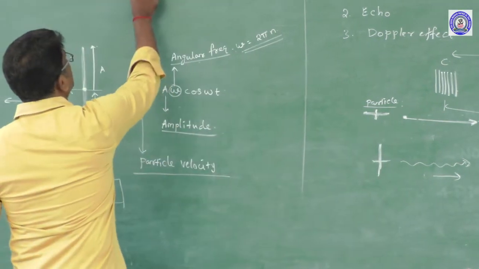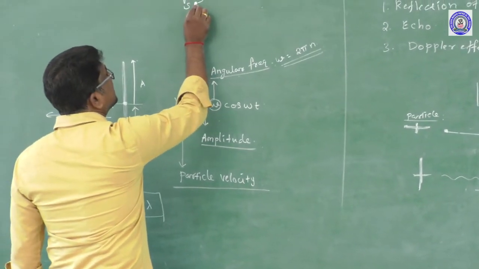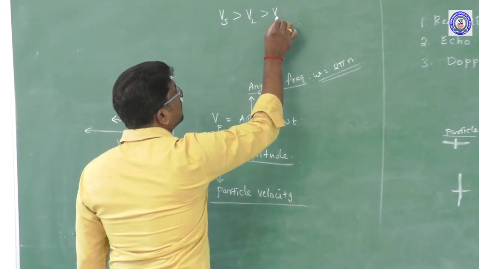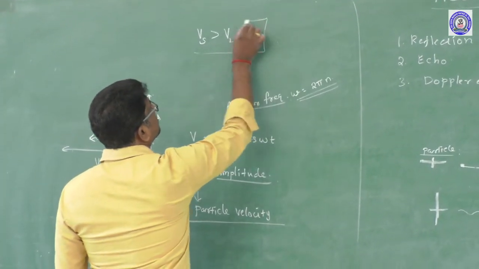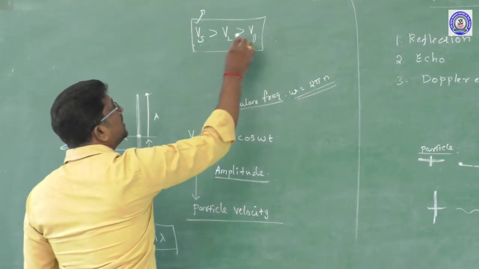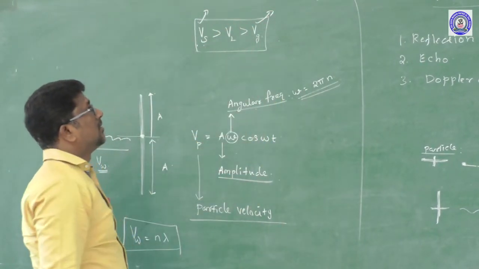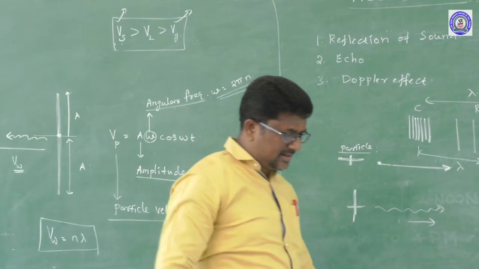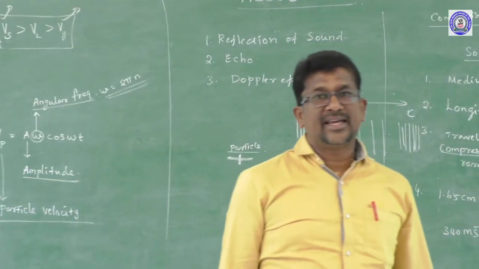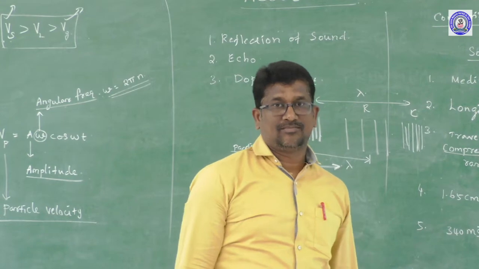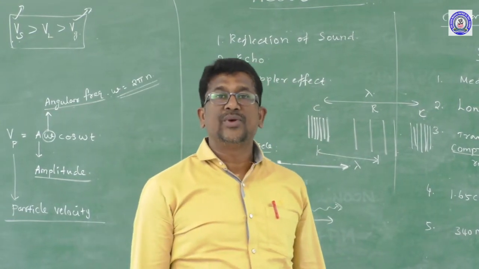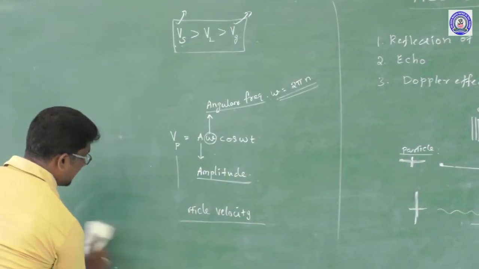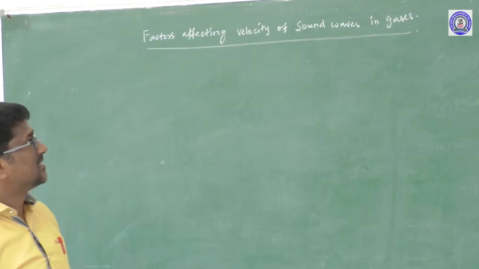That is, the velocity of the sound wave in a solid medium is greater than in a liquid medium, which is greater than the velocity of sound in a gaseous medium. So sound travels faster in solids and slower in a gaseous medium. Right. And next, some factors affecting the speed of a sound wave in gases. Next topic, the factors affecting the velocity of a sound wave in gases.